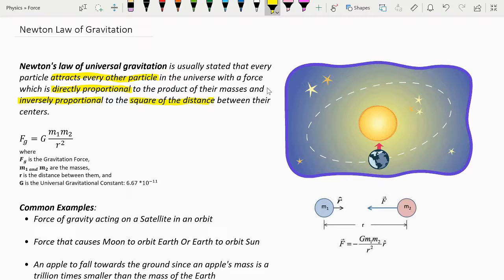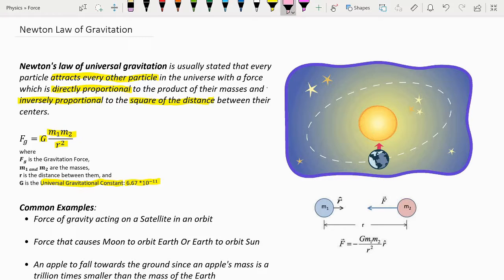So a formula that you can use to calculate Newton's law of gravitation is G, which is represented as the universal gravitational constant, which is 6.67 multiplied by 10 to the negative power 11. And then m1 multiplied by m2, there's two masses, divided by r squared.